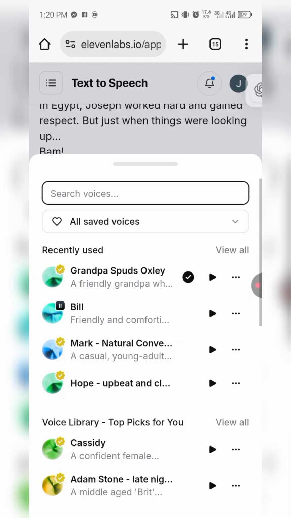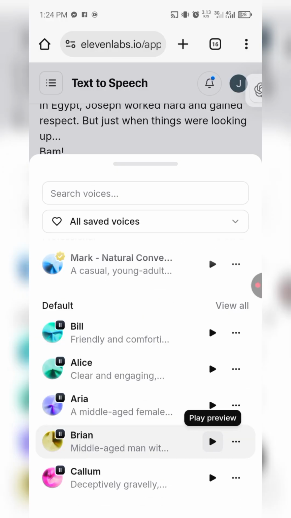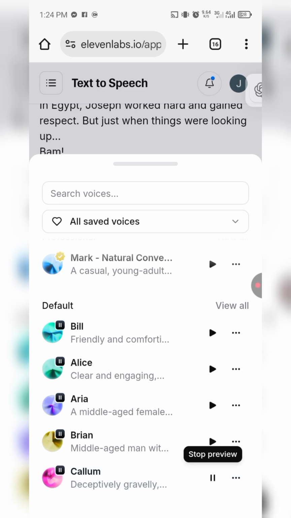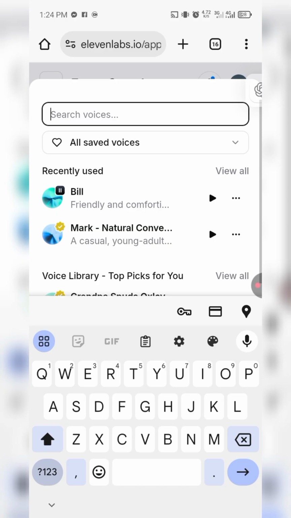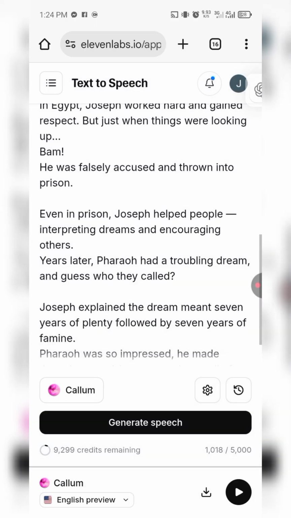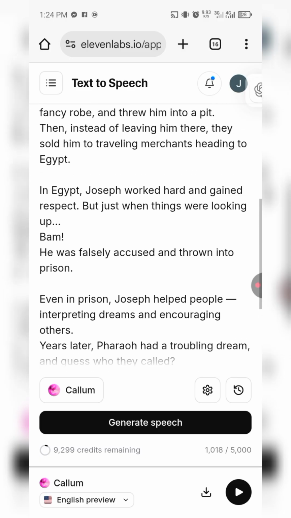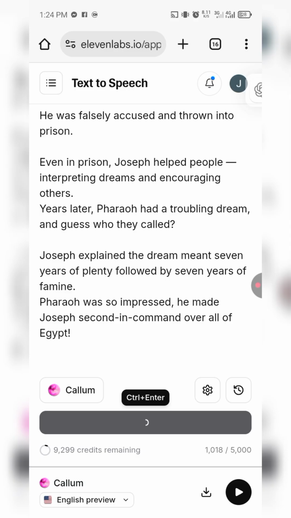All right, so we have up to how many people here? So I'm just going to be selecting one of these. Okay, I'm just going to select one of these. Okay, so I'm going to go with this one. Okay, I'll go with Callum, right? So I've just tapped on it and see the mark here. So I'm just going to go with that, and then I'm going to generate speech. Just tap on generate speech, right? So that we can hear, and then I'll play to hear what it's saying. Okay, so let's go.